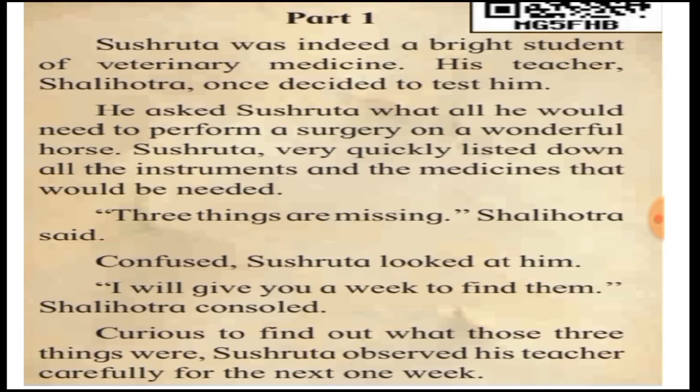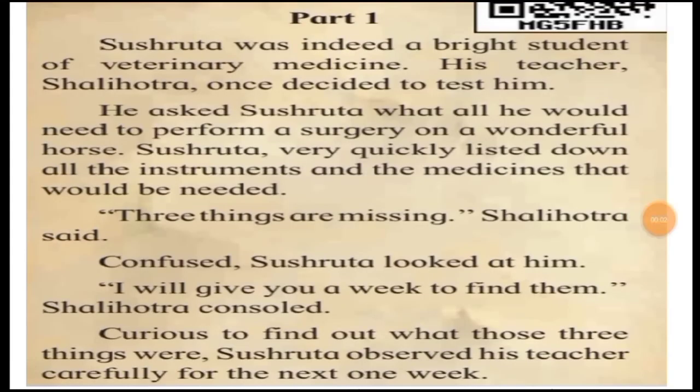Sushruta very quickly listed down all the instruments and the medicines that would be needed. Three things are missing, Shalihotra said. Confused, Sushruta looked at him. I will give you a week to find them, Shalihotra consoled. Curious to find out what those 3 things were, Sushruta observed his teacher carefully for the next 1 week.